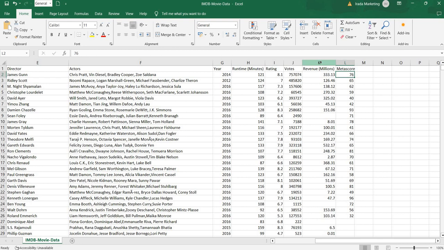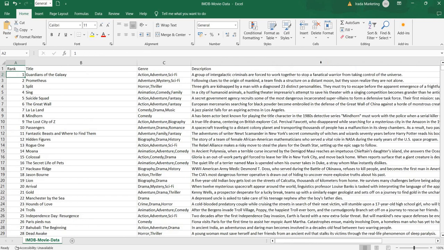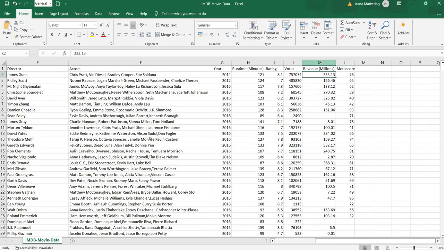Some also call it the critic score. It is a group of eminent reviewers who review the movie, and out of 100 they give some numbers. So on average for each movie, that number has been decided. Here it is a 76. So it's a good score, 70. Okay, so this is our data.